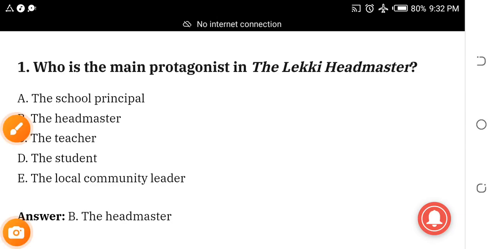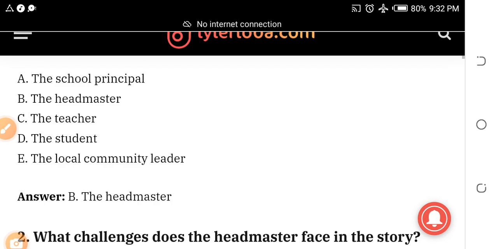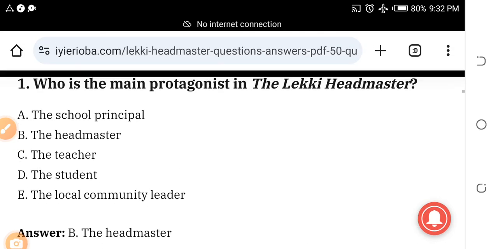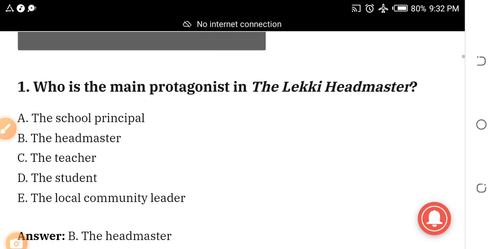So what are the questions that JAMB will set from Lekki Headmaster? As we look at all the questions that JAMB will select from in this book, of course, you know that Lekki Headmaster is compulsory for use of English, so just follow. Number one: who is the main protagonist in Lekki Headmaster? A, the school principal. B, the headmaster. C, the teacher. D, the students. E, the local community leader. The answer is B, the headmaster. I hope you are following.